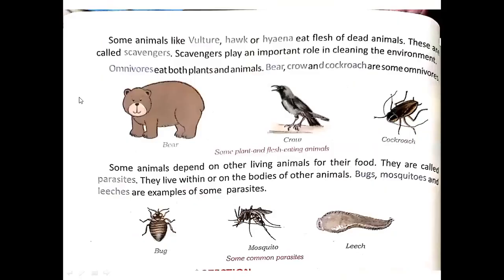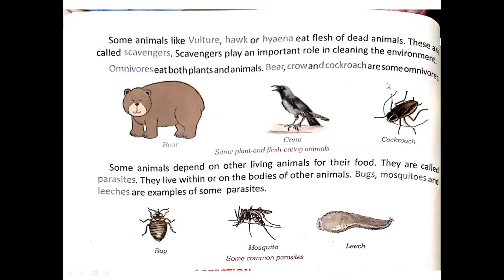Now let us move to scavengers. Some animals like vulture, hawk or hyena eat flesh of dead animals. These are called scavengers. Scavengers play an important role in cleaning the environment. Omnivores eat both plants and animals. Bear, crow and cockroach are some omnivores.